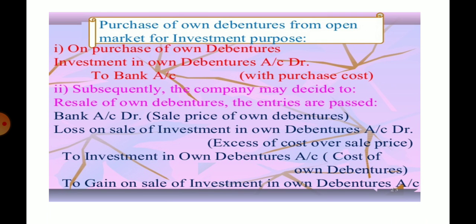The purchase of own debenture from the open market for investment purposes. On the purchase of own debenture, the entry is investment in own debenture account debit to the bank, as you paid the cost by cheque. And if the company decides to resell its own debenture, the entries passed are: bank account debit, loss on the sales of investment in own debenture debit, and investment in own debenture account credit, gain on the sales of investment in own debenture credit.